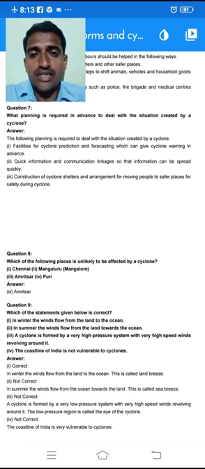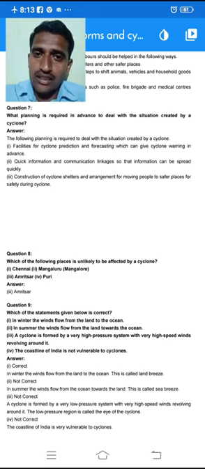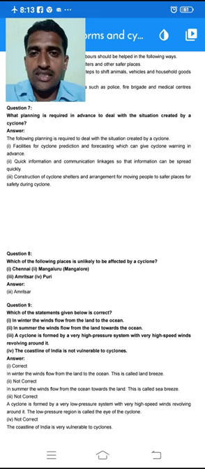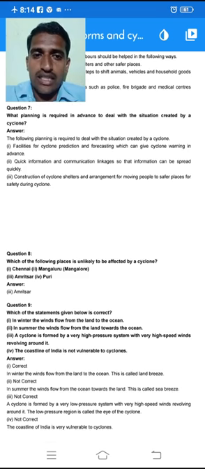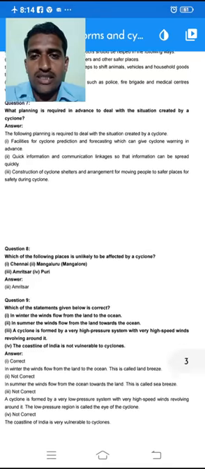Okay, and the third one is construction of cyclone shelters. This is very important. When the cyclone is going to hit within 4-5 hours, at that time you cannot go for building cyclone shelters. They should be built at least 1 week or 4-5 days before. So construction of cyclone shelters, and also arrangement for moving the people from the cyclone hit area to the safest places safely during the cyclone. So these are the plannings required before the cyclone hits our area. Okay, so this is the answer for that.